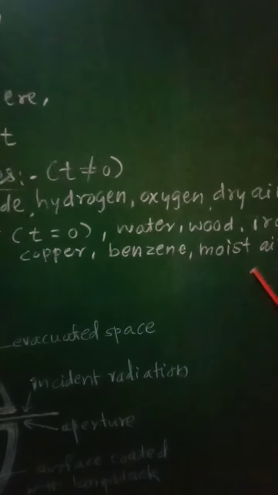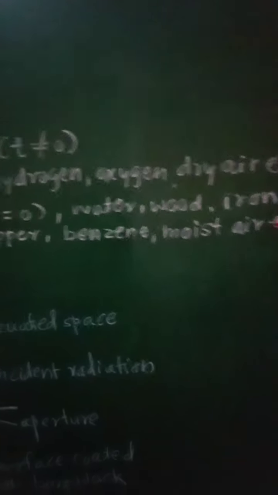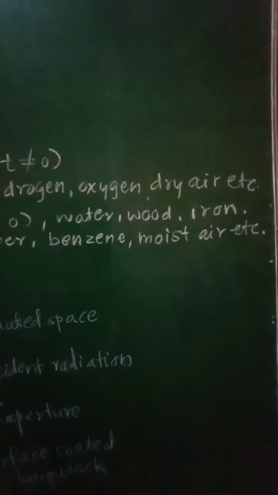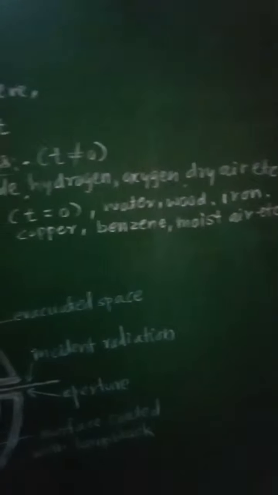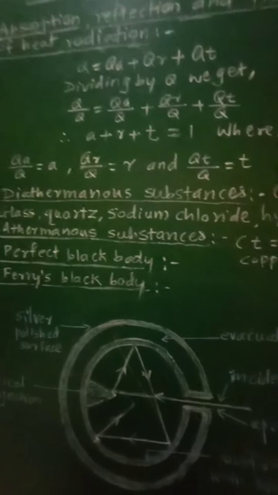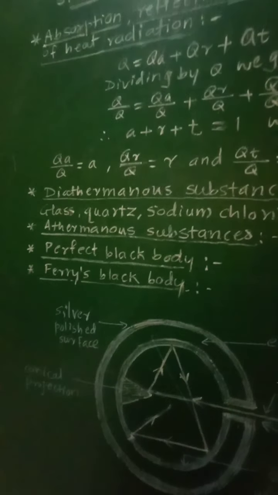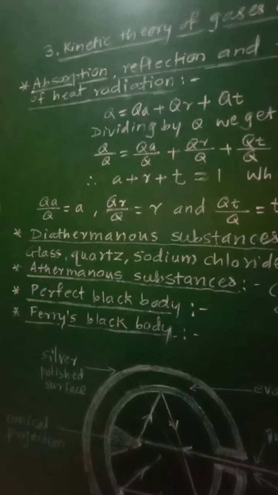Then the examples of these athermanous substances are water, wood, iron, copper, benzene, moist air, etc. So these are the two types of substances, athermanous and diathermanous.